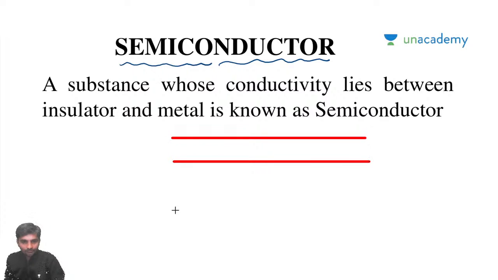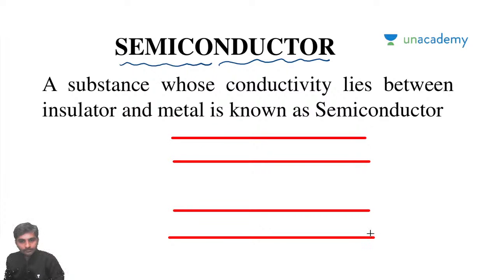Can somebody guess what the energy gap should be? This is the valency band, and this is going to be the conduction band. So what should be the energy gap?